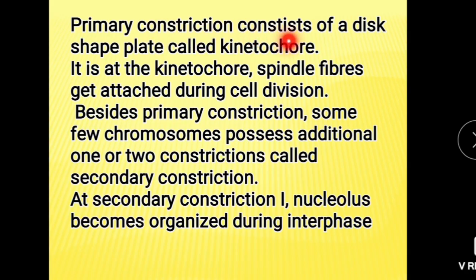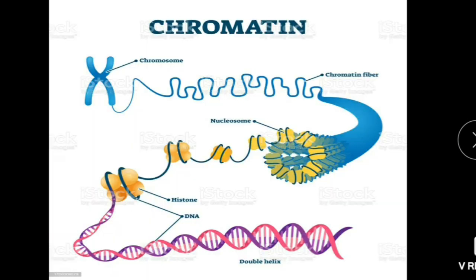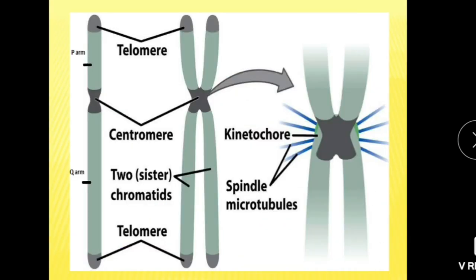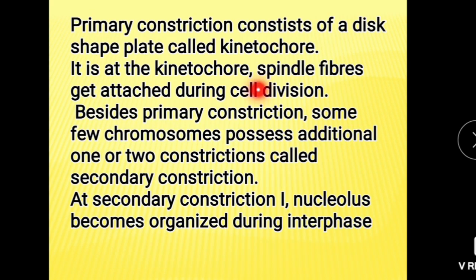Primary constriction consists of a dish-shaped plate called kinetochore. This is the kinetochore. It is at the kinetochore that the spindle fiber gets attached during cell division. Besides primary constriction, a few chromosomes possess an additional one or two constrictions called secondary constriction.